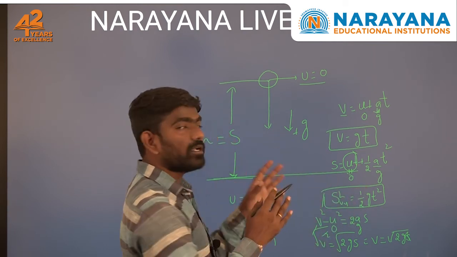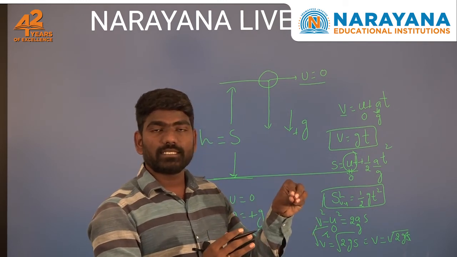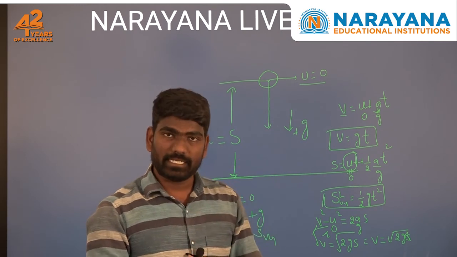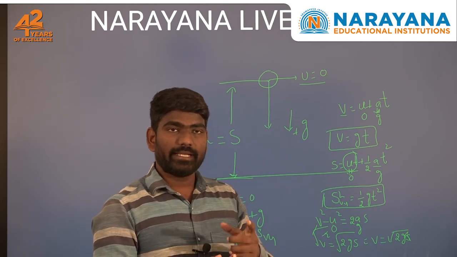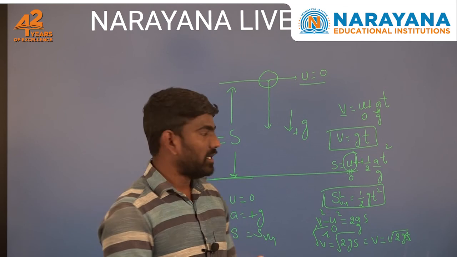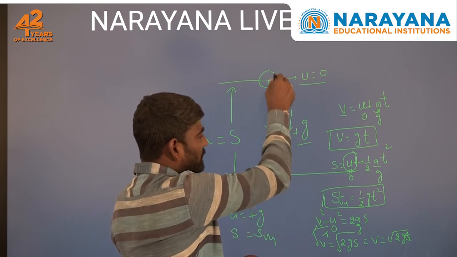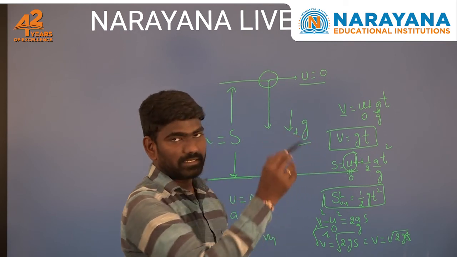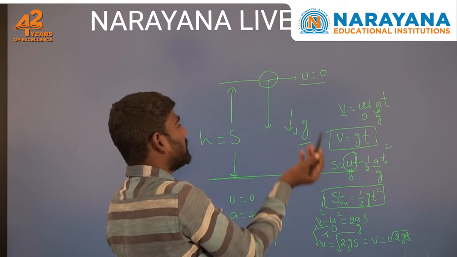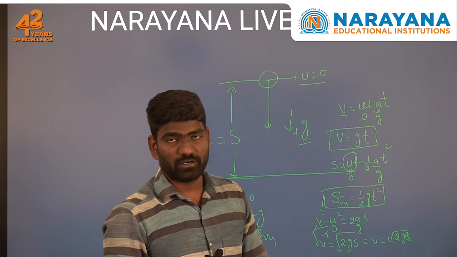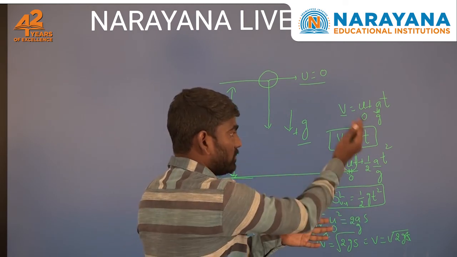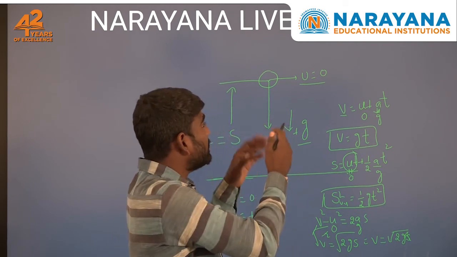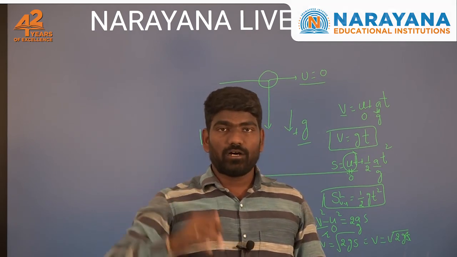So, the main points you should remember: free fall is the motion of an object due to gravitational force only, air resistance is neglected, and when it is coming towards the center of earth, the gravitational acceleration is plus g, and the displacement you can take as either h or s, that is our wish. Based upon the parameters, these equations will change like this. Okay, so this is the topic of today. Thank you.